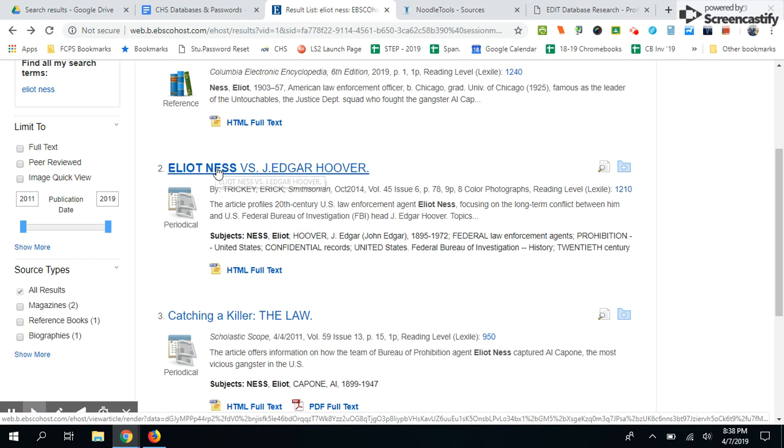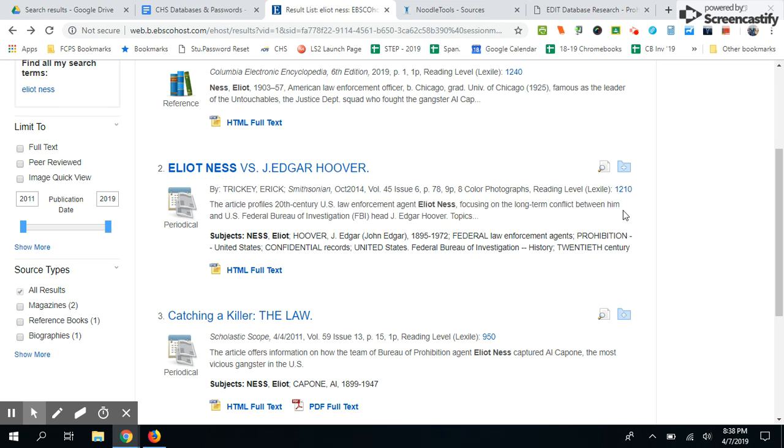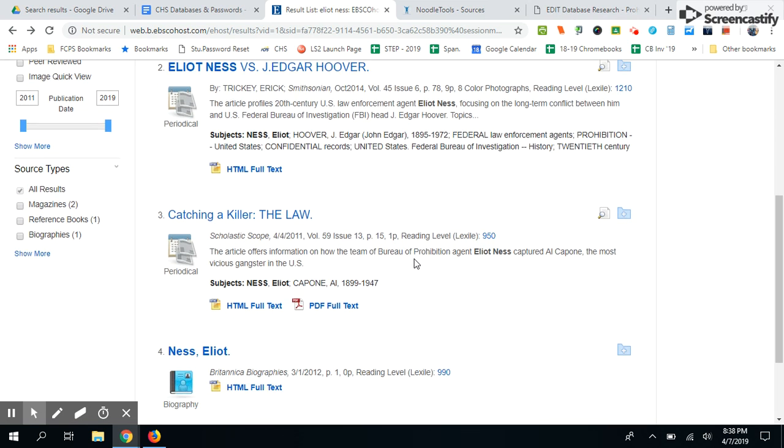And then this one says Eliot Ness versus J. Edgar Hoover. So the little summary here says the article profiles 20th century U.S. law enforcement agent Eliot Ness, focusing on the long-term conflict between him and U.S. Federal Bureau of Investigation head. So I'll tell you now, while there's probably going to be some information about Prohibition in there, it's not going to be the focus. So I'm actually going to go down here.